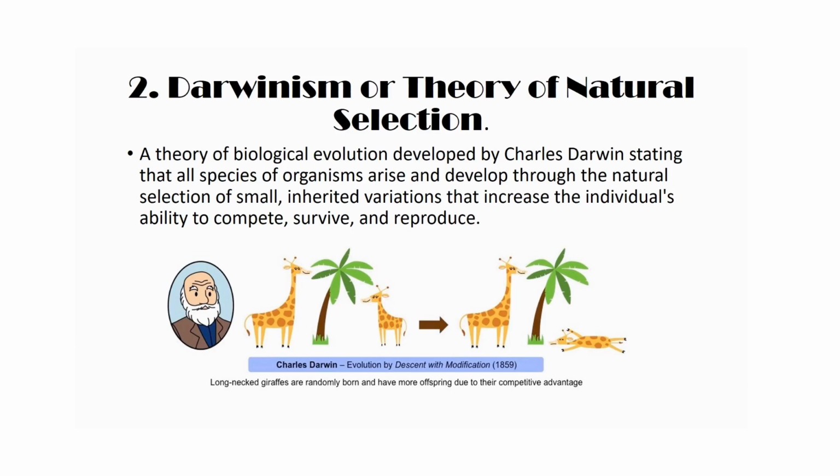Here, let's again see why giraffes have long necks by the theory of natural selection. According to Darwin, during the earlier period, both long-necked and short-necked giraffes were in the environment. As the lower vegetation decreased, the short-necked giraffes died. It leads to the extinction of the short-necked giraffes, and only the long-necked giraffes survive by feeding on higher vegetation, and they overproduce. That leads to only giraffes with long necks surviving.